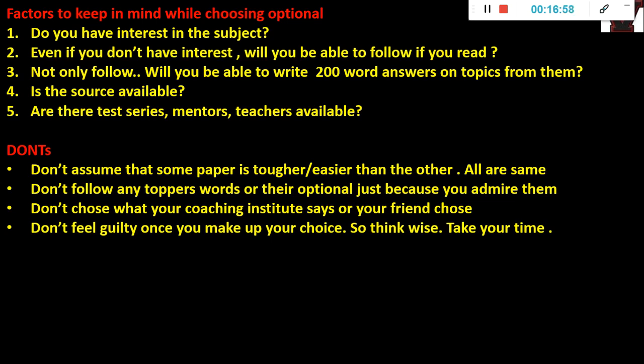Because anyway, next year in March, when the prelims notification comes for 2021, you have to fill the form, and in that prelims form itself you have to mention your optional. Some students don't know that. Some students think they should mention it only when the mains application comes. It's not like that.